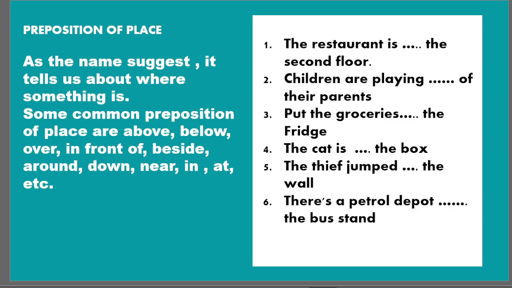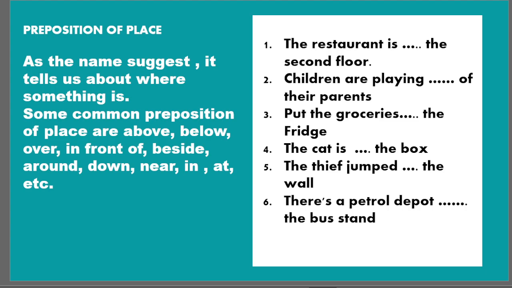Preposition of place. In this video, I will not discuss all the prepositions, but rather focus more on the uses of prepositions of place. Let us see what a preposition of place is. As the name suggests, it tells us where something is.